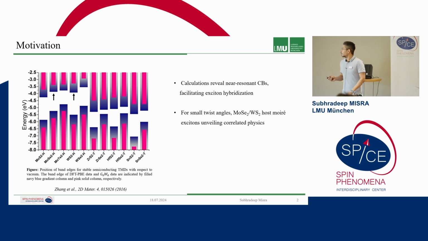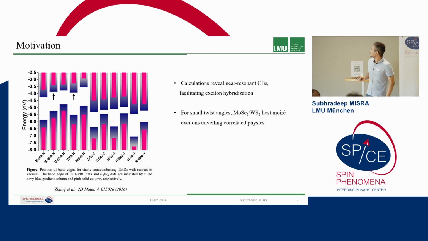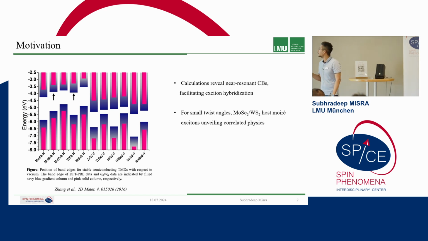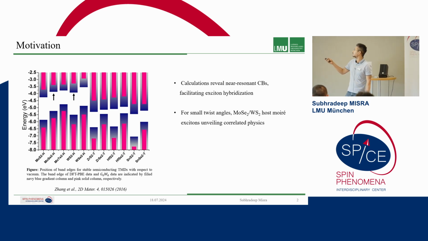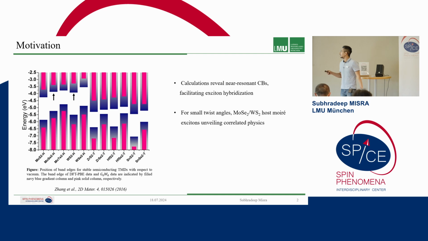I know that you are not seeing this slide for the first time today, but I will still show the motivation behind the material combination that we select in our study, which is these two materials with the arrows. These are molybdenum diselenide and tungsten disulfide, and as you can see from the theoretical calculations, the conduction band edges are really close in energy, and we of course have a large offset in the valence band.